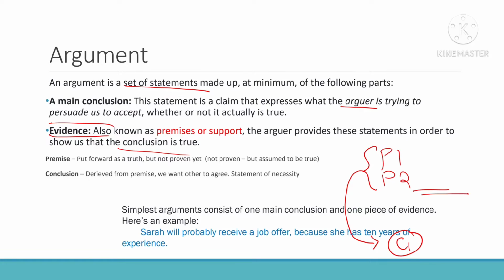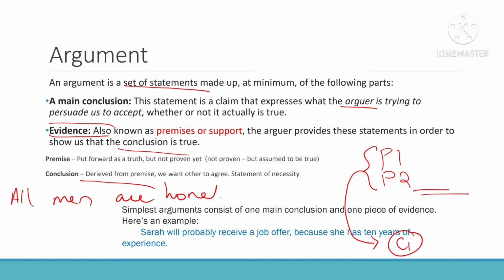Premises are put forward as truth, but they are not proven yet. We don't know whether that is correct or wrong, but they are said to be true. And the conclusion is what we derive from the premises, that is, what we agree to based on the premises. For example, I say, all men are honest.